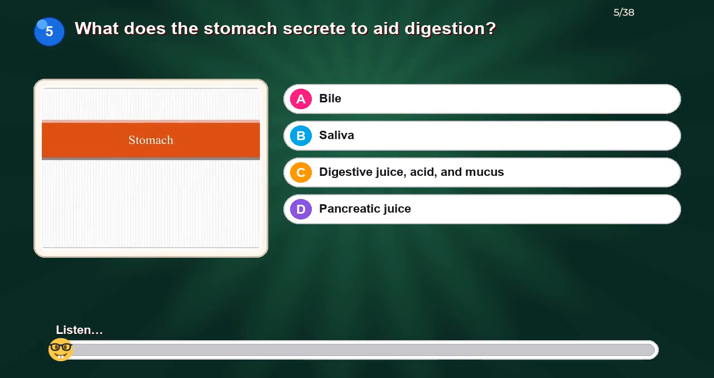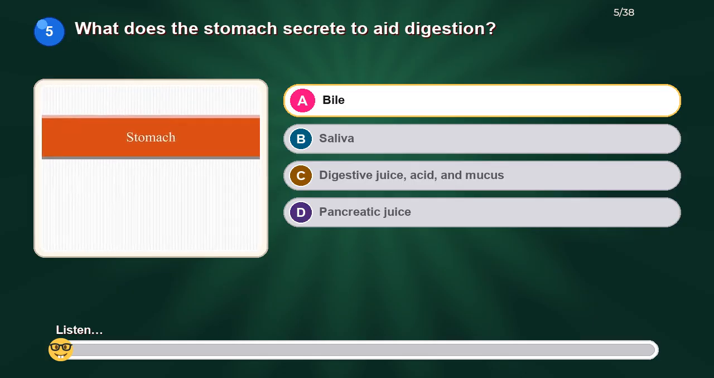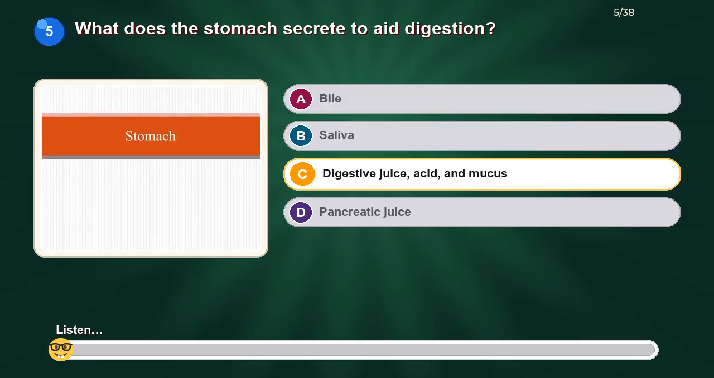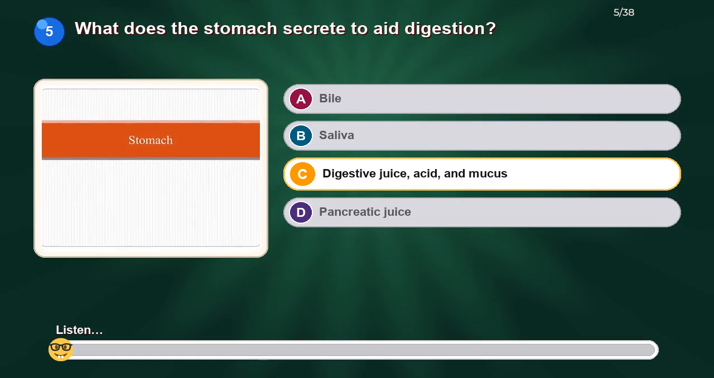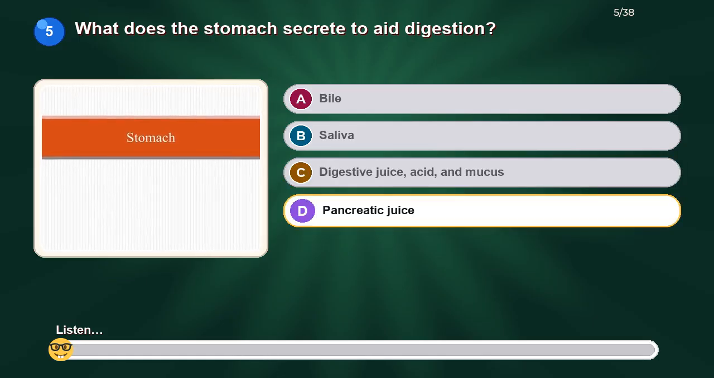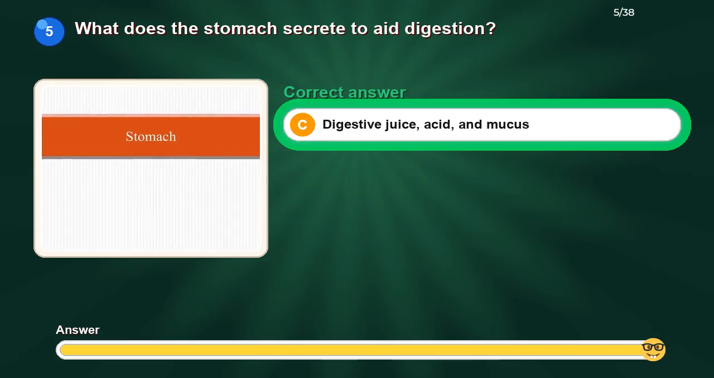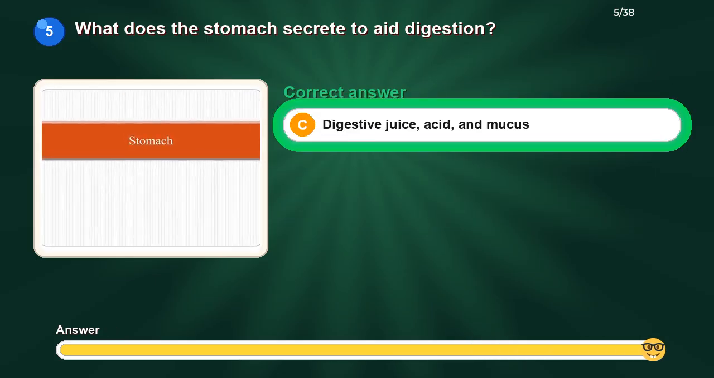What does the stomach secrete to aid digestion? Option A: bile. Option B: saliva. Option C: digestive juice, acid, and mucus. Option D: pancreatic juice. The correct answer is digestive juice, acid, and mucus.